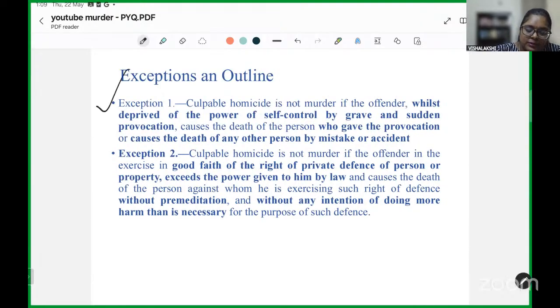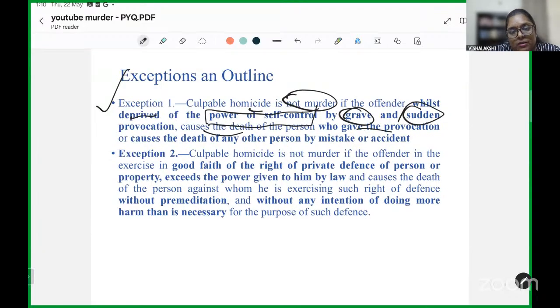The first one, culpable homicide is not murder if the offender, whilst deprived of the power of self control, so he's deprived completely of self control by grave and sudden provocation, causes the death of the person who gave the provocation, or causes the death of any other individual by mistake